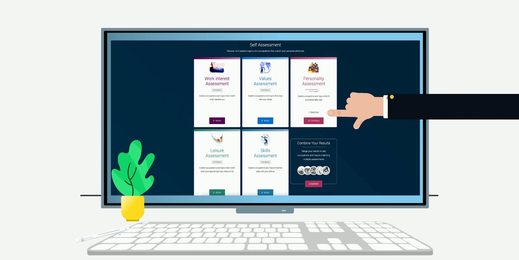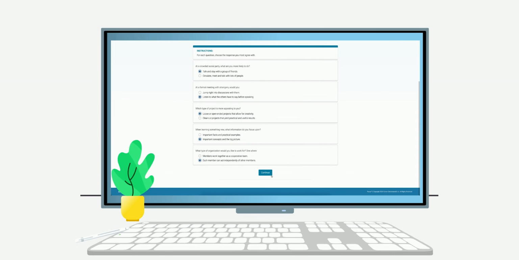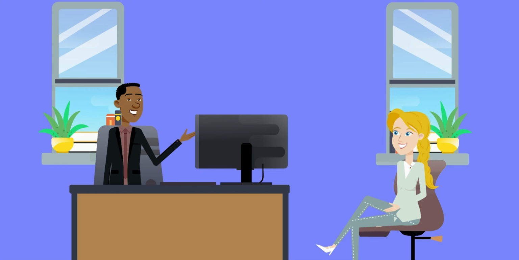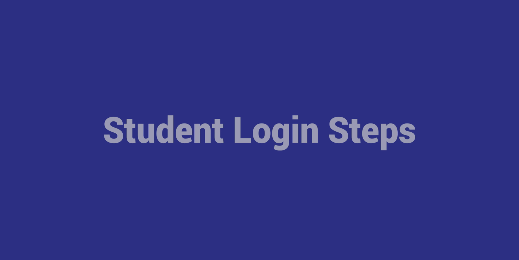Your results are saved and accessible in your account. You can also use it as an ongoing resource throughout your college career. After using Focus 2 Career, discuss your results with your career counselor, guided pathways advisor, or college and career success professor. If you are a student, follow these instructions to set up your Focus 2 Career account.